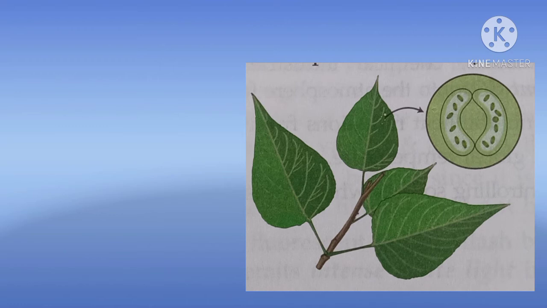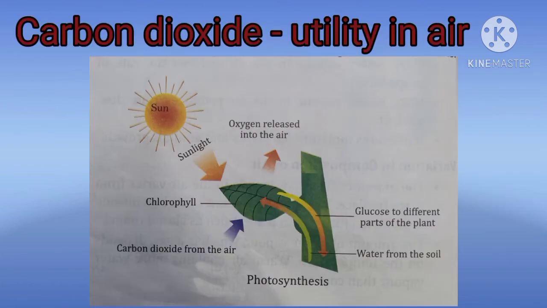What do you understand by inhaled and exhaled air? The air we breathe in is called inhaled air, and the air we breathe out is called exhaled air. Respiration, what do you understand by respiration? Respiration is a process in which breaking down of food by oxygen to release energy takes place. Again I repeat it. Respiration is the process of breaking down of food by oxygen to release energy.